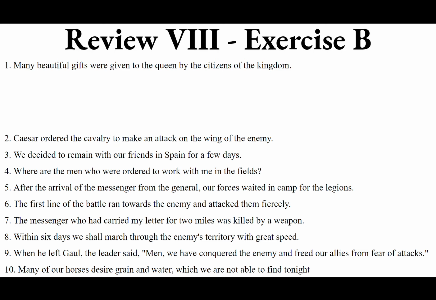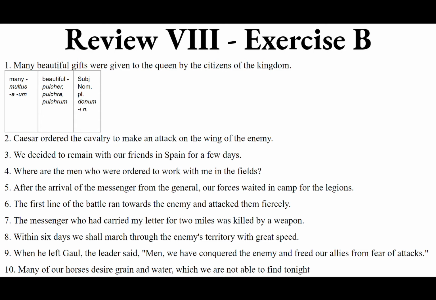Many beautiful gifts were given to the queen by the citizens of the kingdom. So many is an adjective, multus a um. Beautiful is an adjective, pulcher pulchra pulchrum. And the noun that they are modifying is gifts. Gifts is the subject of the verb were given. Were given is the verb. What were given? The gifts. So gifts is the subject.